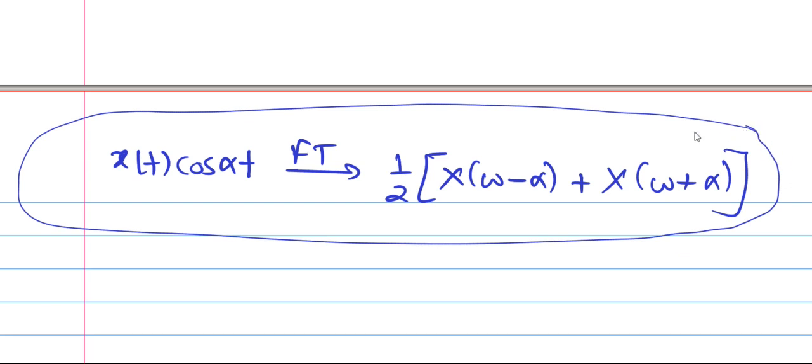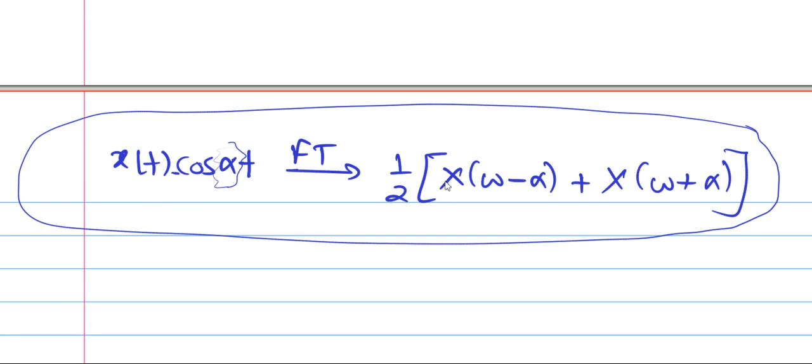The conclusion here is that if any signal is multiplied with a cos function, then the Fourier transform is shifted. By alpha units it will get shifted on the RHS and on the LHS. The Fourier transform gets shifted.